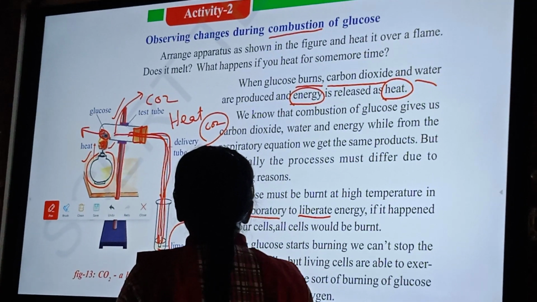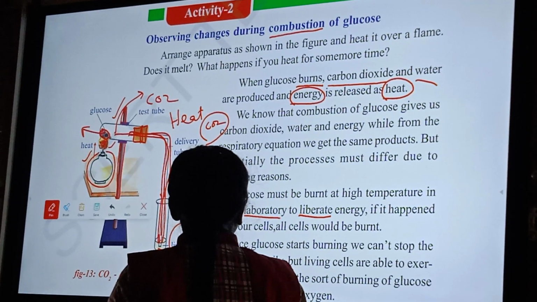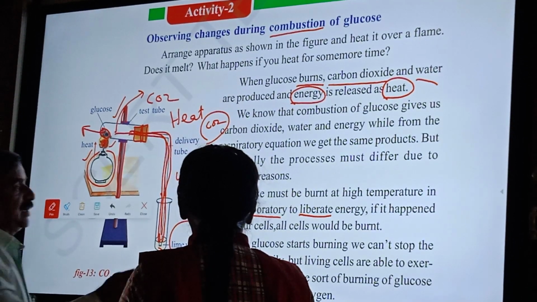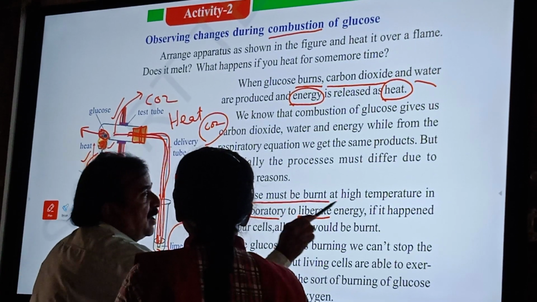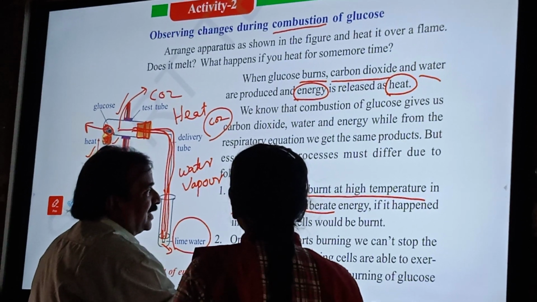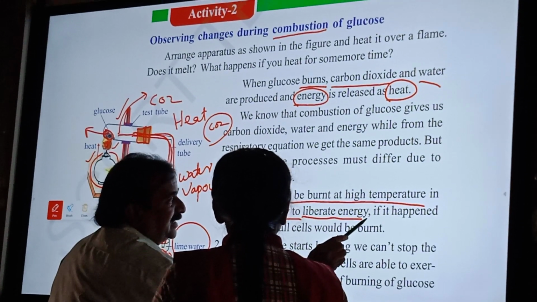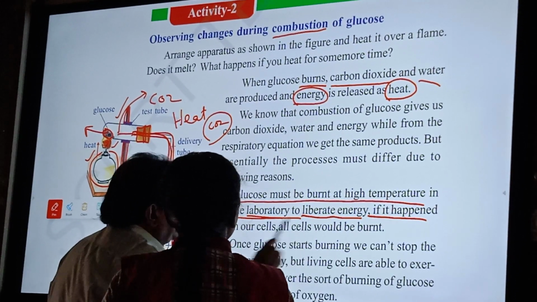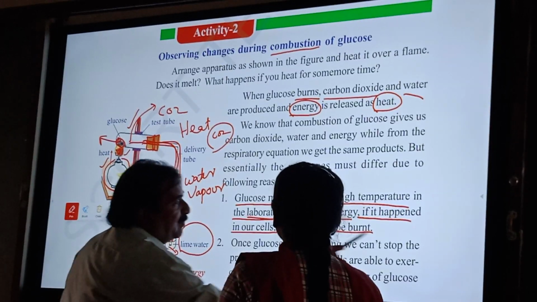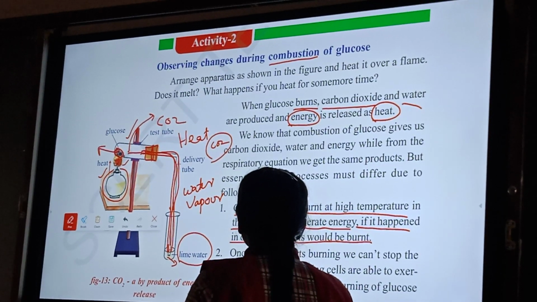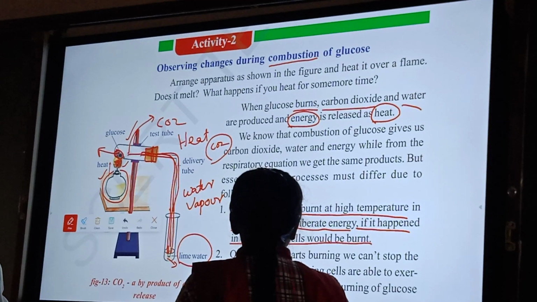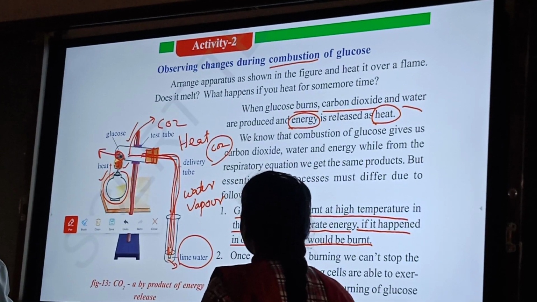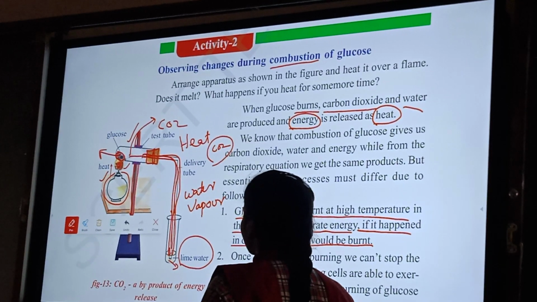One, glucose must be burned at high temperature in the laboratory to liberate energy, that is heat. If it happened in our cells, all cells would be burned. But in our body, cells are not burning. Why? In our body, glucose is burned in the presence of our body heat.